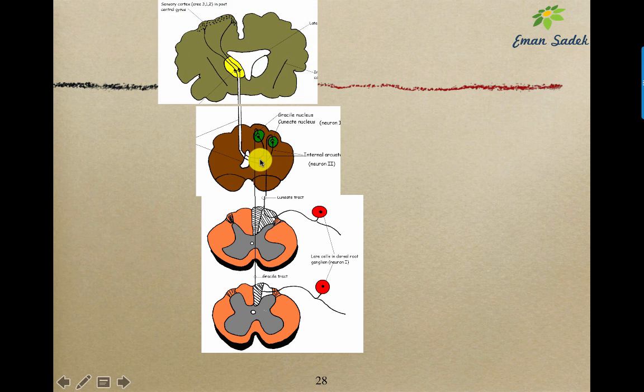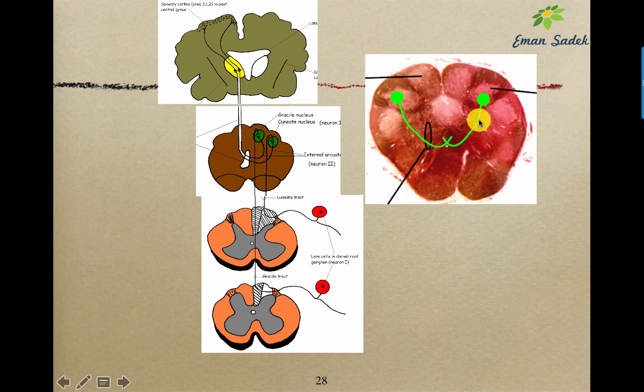Then the fibers of the medial lemniscus will reach the third order neuron, which is present in the diencephalon, which is the ventral posterolateral nucleus of the thalamus. And then the fibers here will pass through the internal capsule in the posterior limb, then in the sensory radiation of the corona radiata, and finally will reach the sensory area in the post-central gyrus, areas 3, 1, 2.